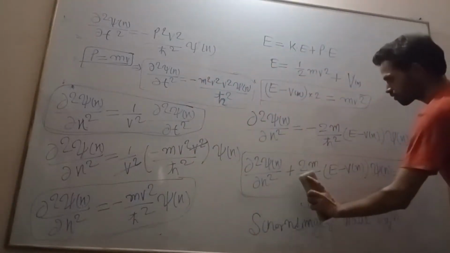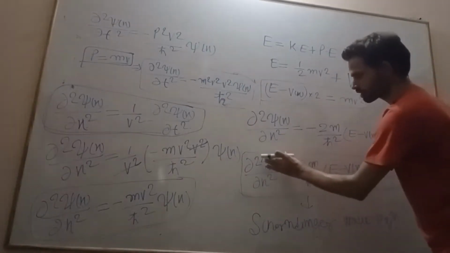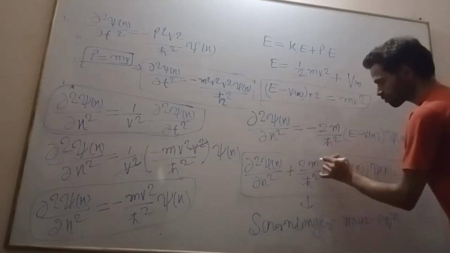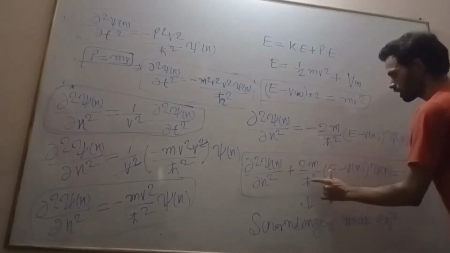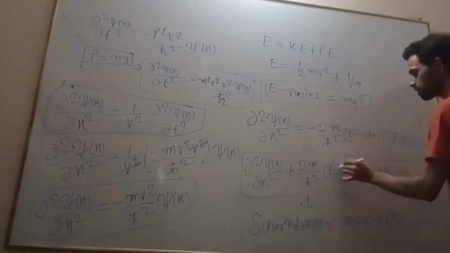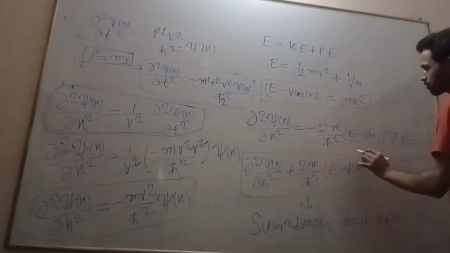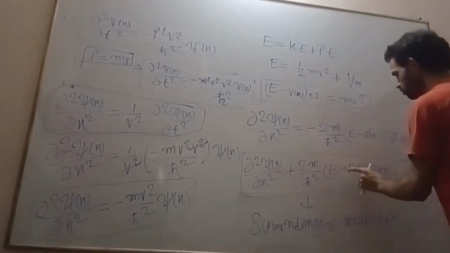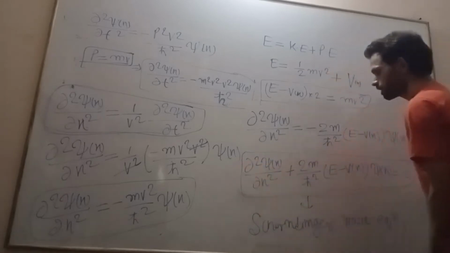So this is the final equation where psi of x is the wave function, m is the mass of the particle, h bar is Planck's constant, h bar is equal to h by 2 pi, E is the total energy, and v is the potential as a function of position. This is a wave function which is totally time independent.